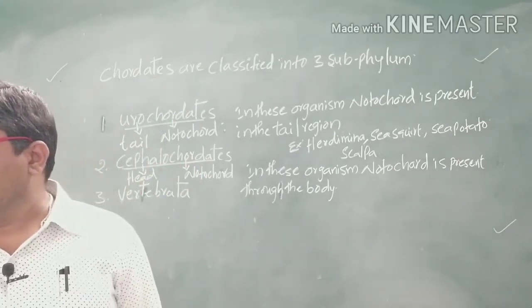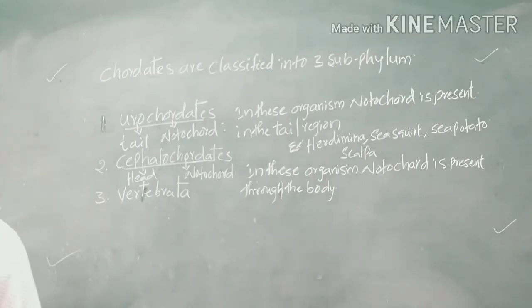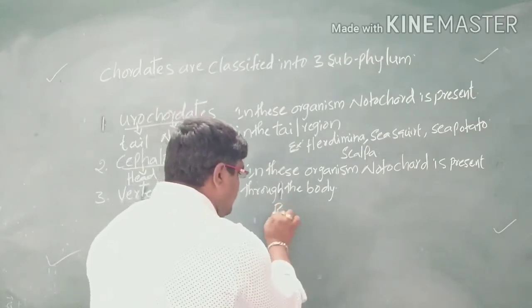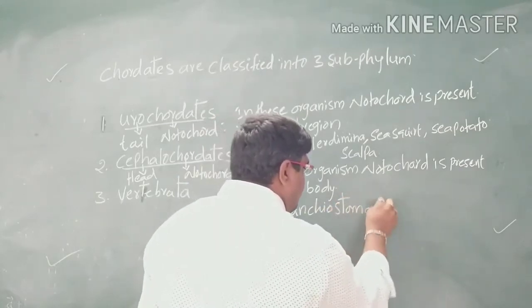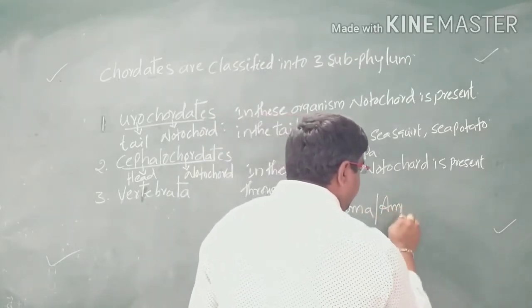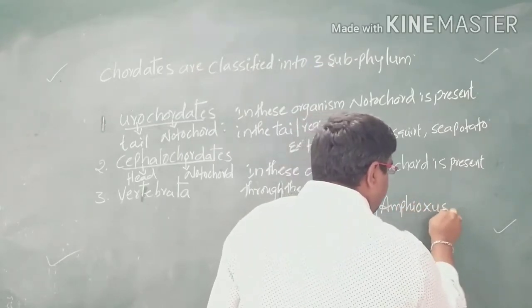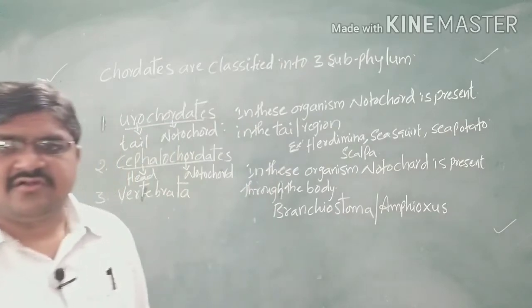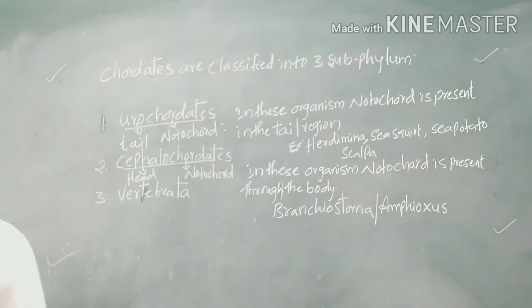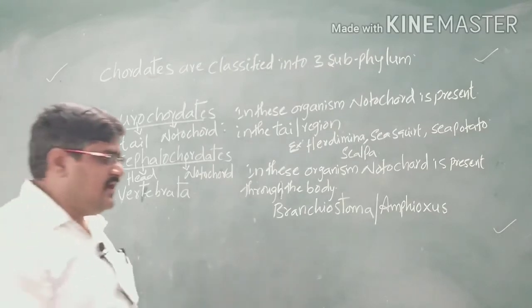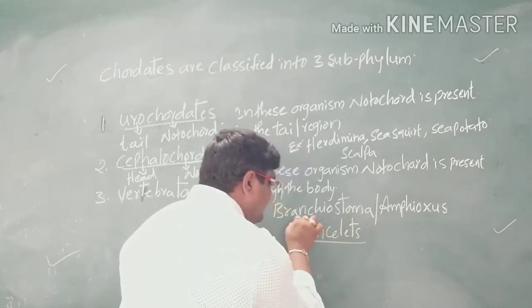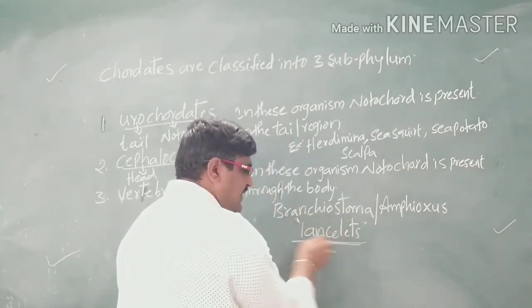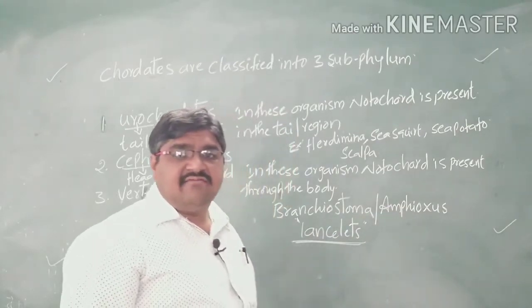An example is Branchiostoma, or Amphioxus. Branchiostoma or Amphioxus are called lancelets.